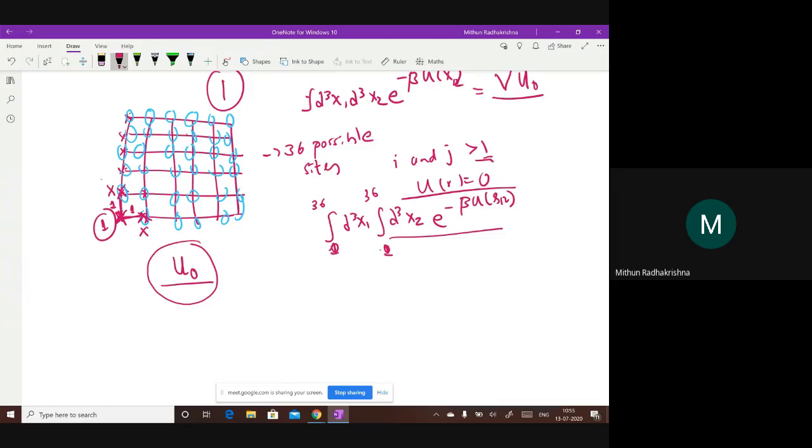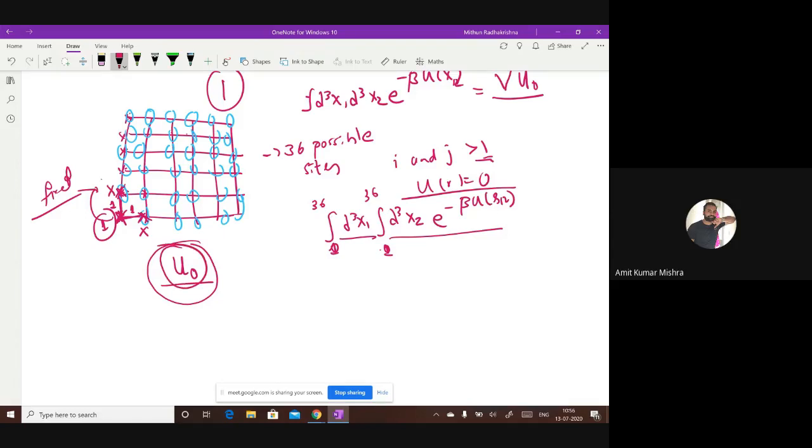Okay. So now the second, remember this d cube x1. First I kept 1 at 0.1. Now I keep 1 at 1, it can go to 2, 3, 4, 5, 6. But in every case, the integral, so let's say I move 1 to 0.2. So let's say 1 goes from here to here. Now I keep 1 fixed here. Now it's the same thing with 2. 2 can occupy the rest 35 sites. In most of the sites don't contribute, but few sites contribute, but the contribution will be the same, equal to u0.